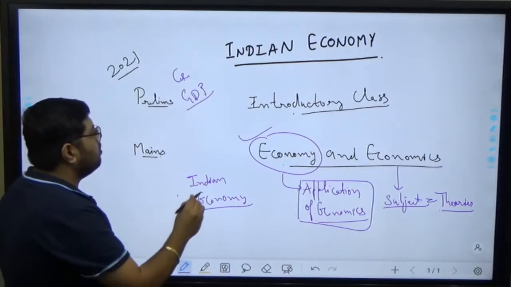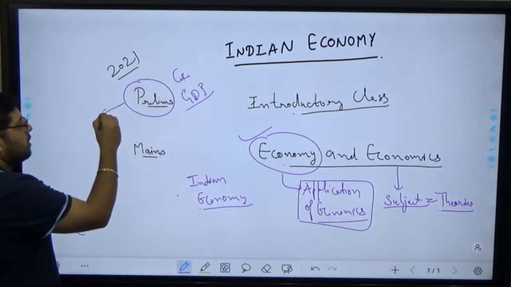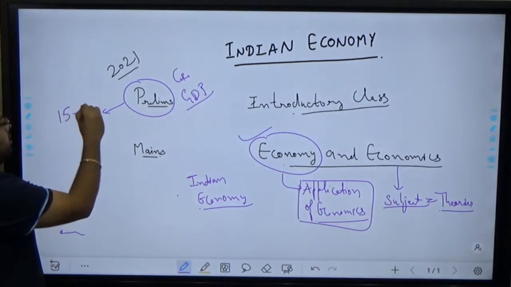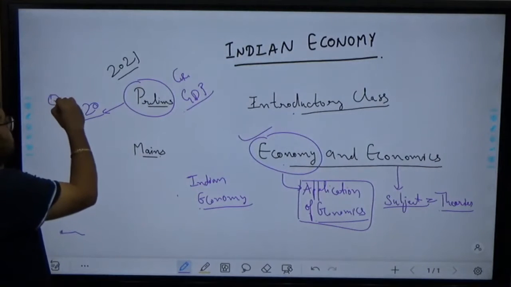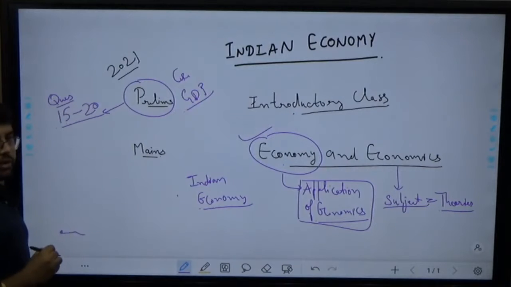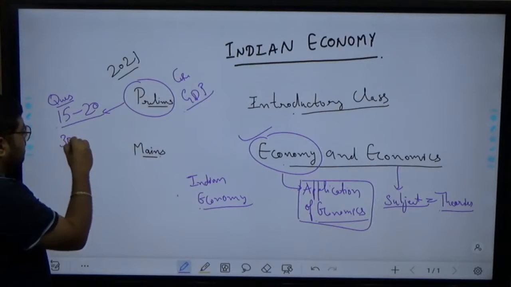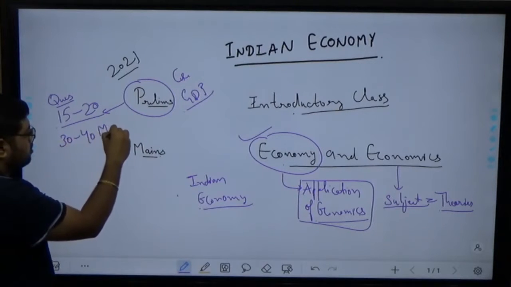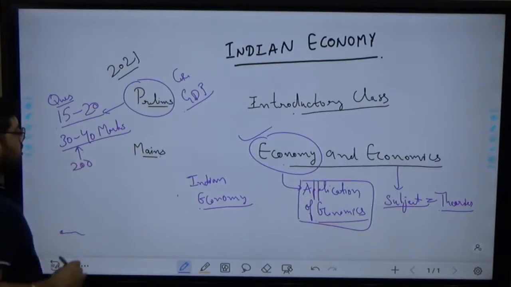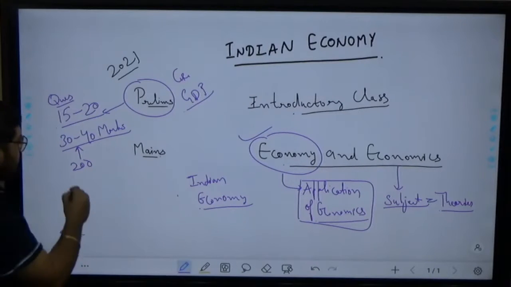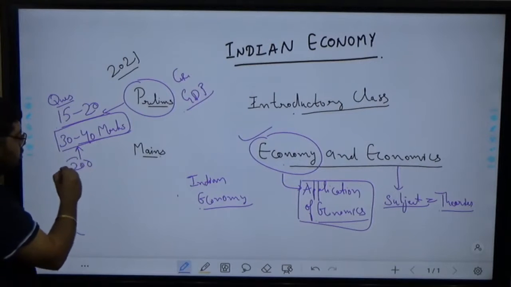Now we come to prelims. In prelims there are around 15 to 20 questions. Each question carries 2 marks, so it will be around 30 to 40 marks out of 200. You cannot take it so lightly. ठीक है, तो ये जो 30-40 मार्क्स हैं, इसको आप हल्के में नहीं ले सकते.